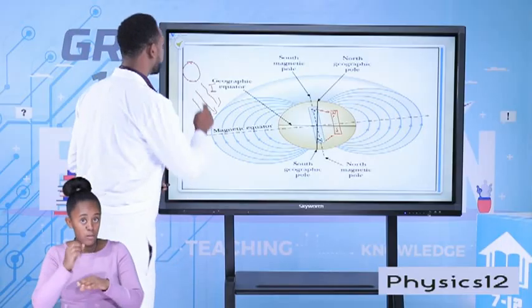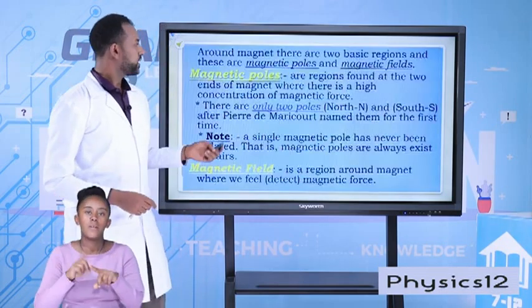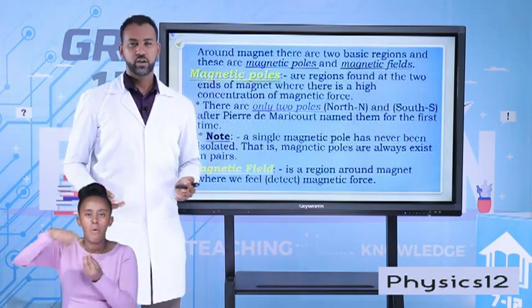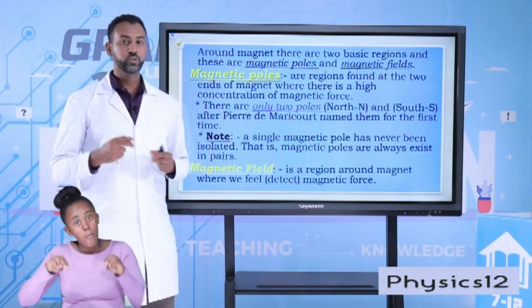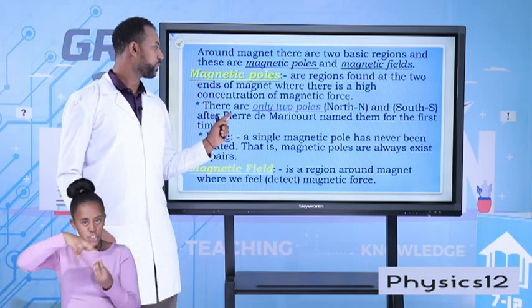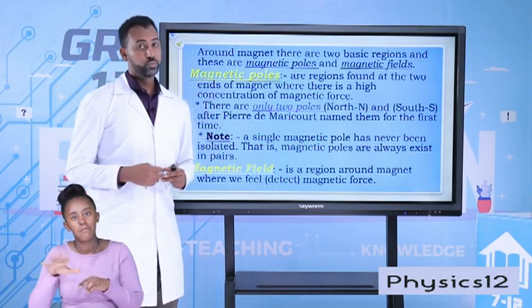Now let's come to our topic, our concept. What is a round magnet then? Well, around a magnet, there are two regions. The main regions are magnetic poles and magnetic field. Magnetic poles, there are two poles.